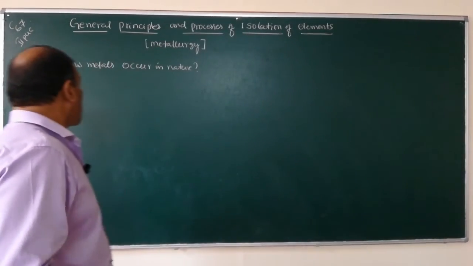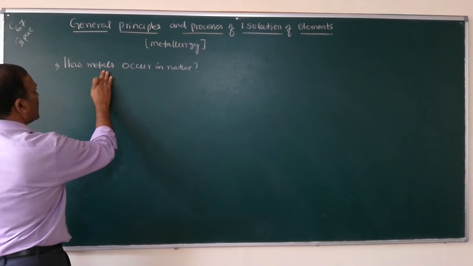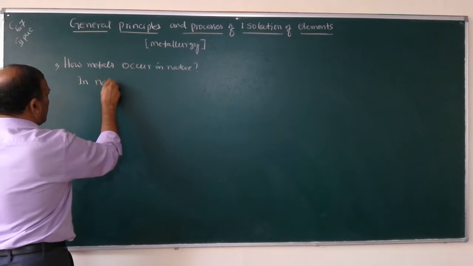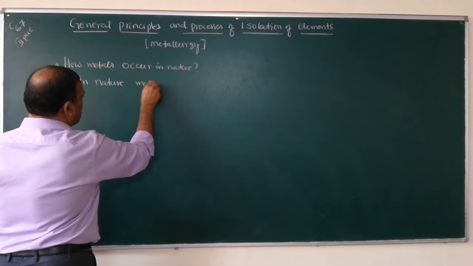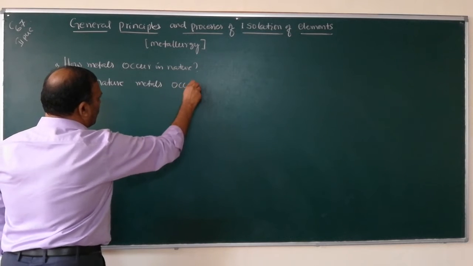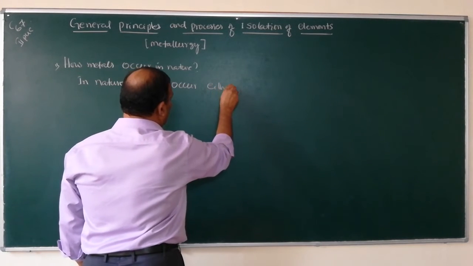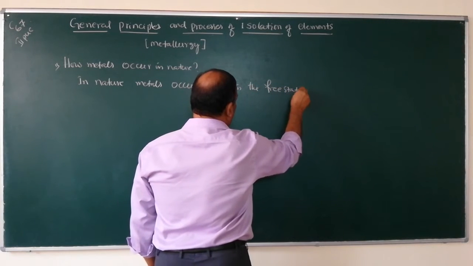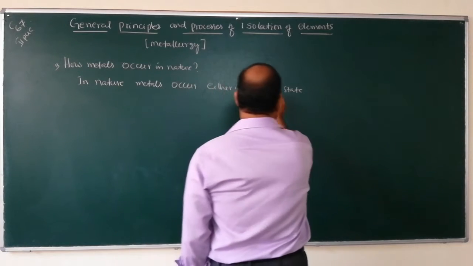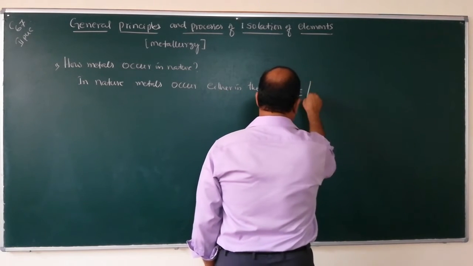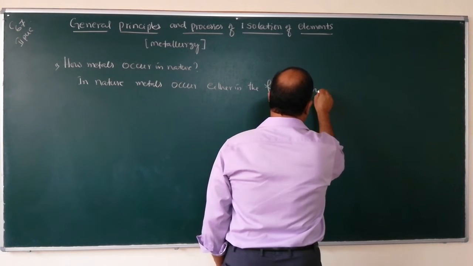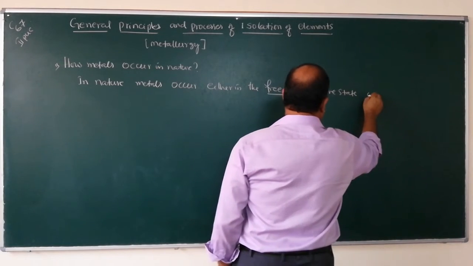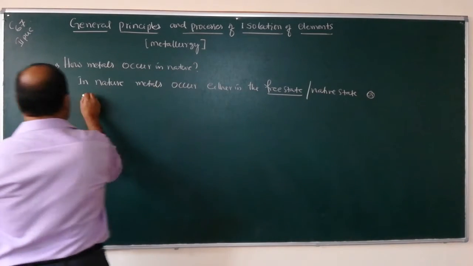So how do metals occur in nature? Write down: in nature, metals occur either in the free state, which is also called the native state, or in the combined state.